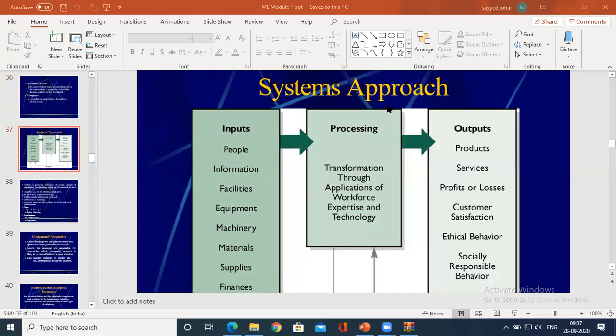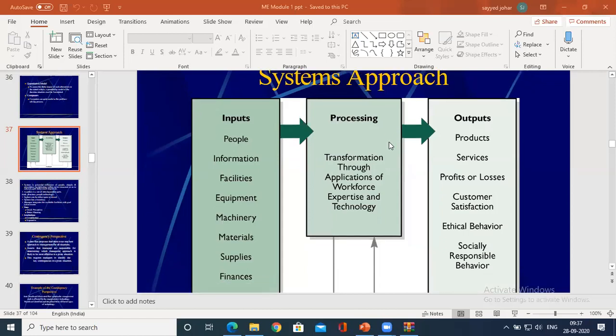One more approach is the system approach. This approach usually shows the classical and behavioral, and could also be applied with quantitative techniques. There are many key concepts of this system approach. Here you could see how it works, what the set of inputs and outputs for a system approach are.